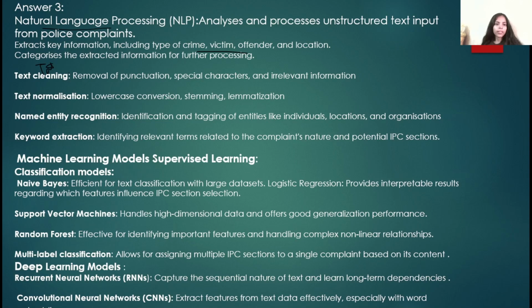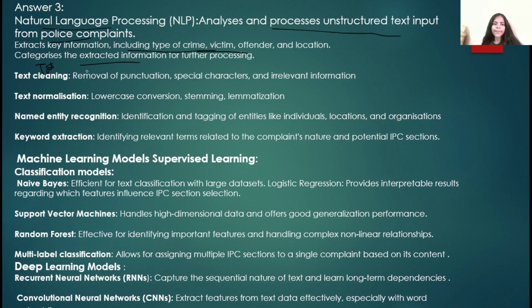Now look at this. Here, what is natural language processing? Natural language processing is a method, or we can say a technique, that analyzes and processes our unstructured text input, maybe text data from a police complaint. What does it do? It extracts meaningful and relevant information, including type of crime, victim, offender, and location. Then after that, it categorizes the extracted information for further processing.